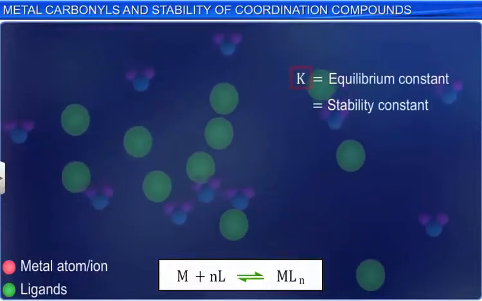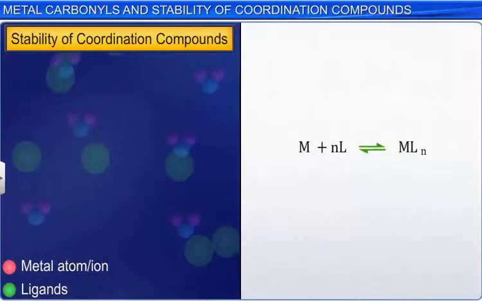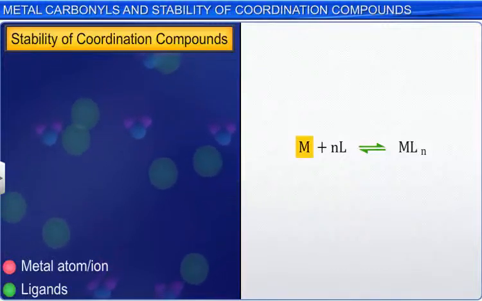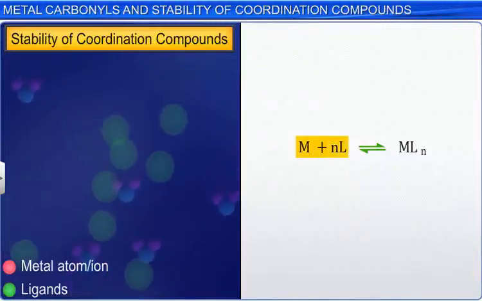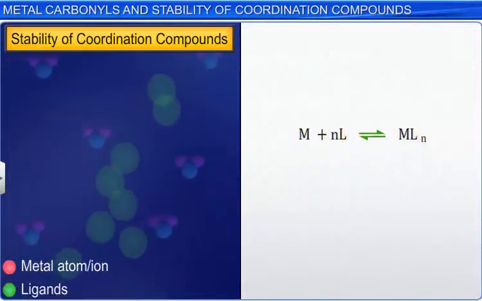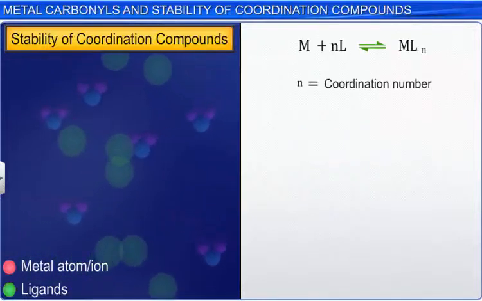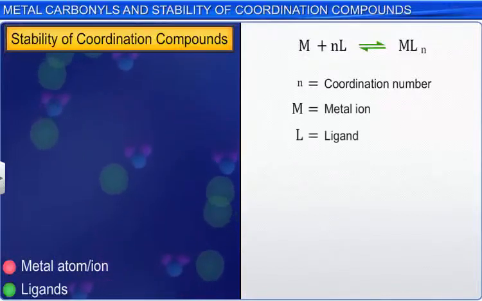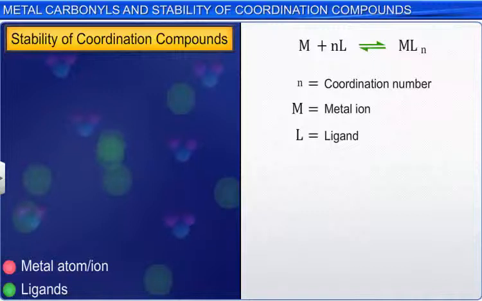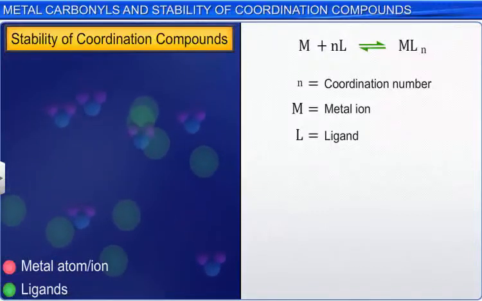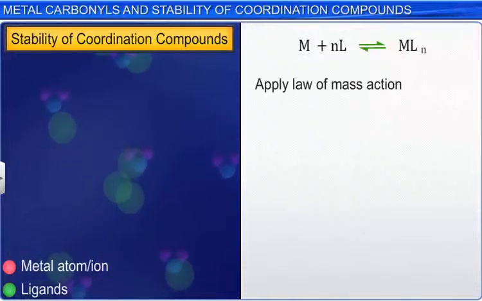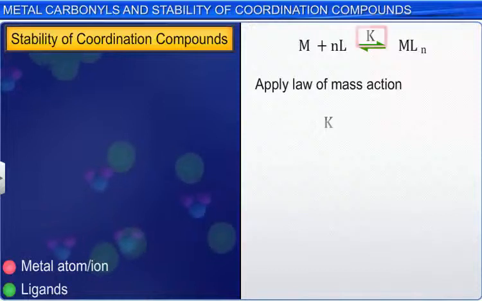The reaction between the metal ion and the ligand may be represented as M + nL in equilibrium with MLn, where n represents the coordination number of the metal ion M for the ligand L. Note that the charges are omitted for the sake of generality. Now, applying the law of mass action to this equilibrium, we get K = [MLn] / ([M][L]^n).